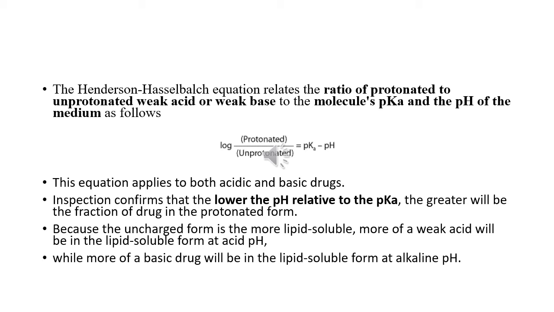Actually this equation applies for both acidic and basic drugs. Now, pKa basically is the negative log of the dissociation constant. A lower pKa value indicates a strong acid, and a higher pKa value is vice versa. So if we inspect the example, it confirms that the lower the pH relative to the pKa, the greater will be the fraction of drug in the protonated form. It means, for example, the pKa is 4.5 and the pH of the medium is 2.2.